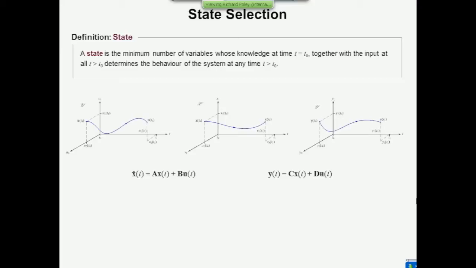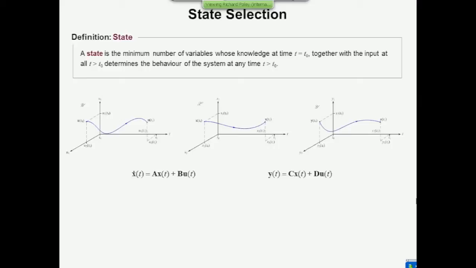Now, the thing about selecting the states, because with a system, you put it in the box and then you draw lines coming in and out. The inputs and the outputs are obvious. You know what inputs you've got available to manipulate the system, and you know what its outputs are. We may be dealing with voltages and currents, and maybe there are mechanical things like force and movement, things like that. But the internal variables can be anything you like.